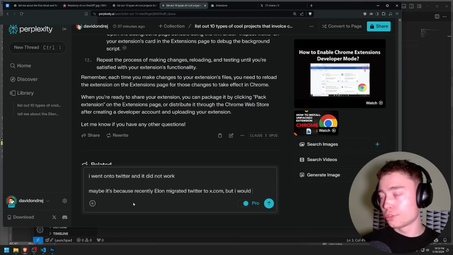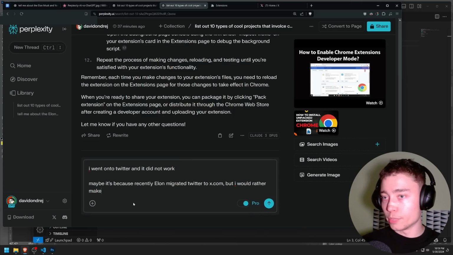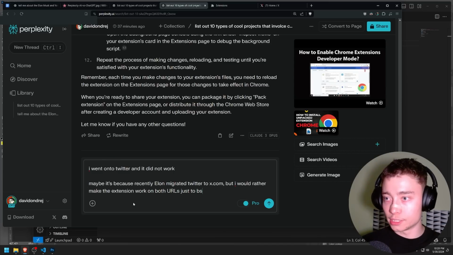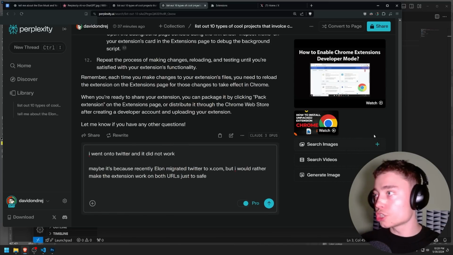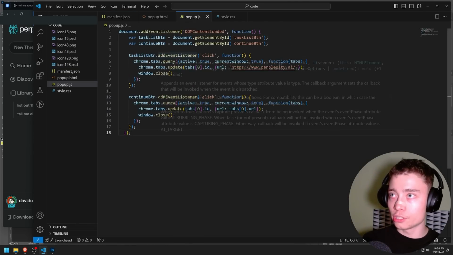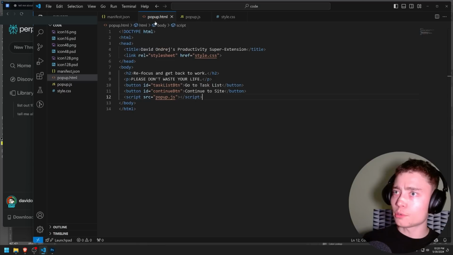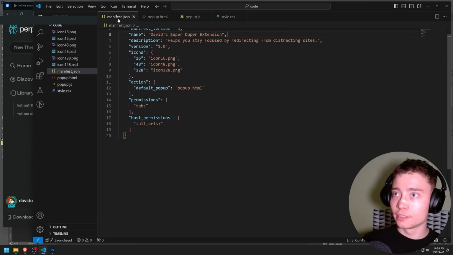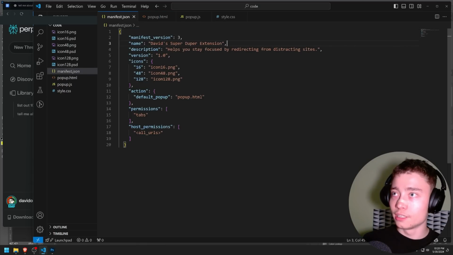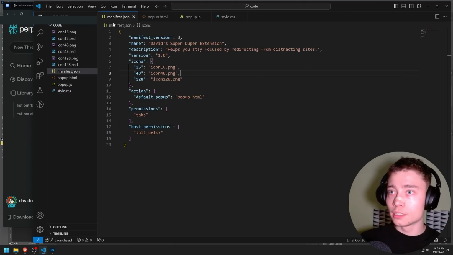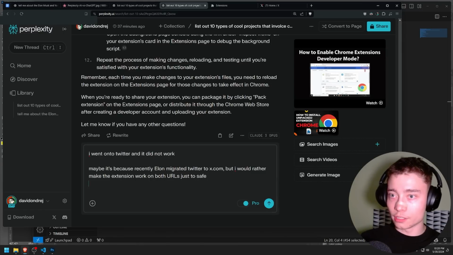But I would rather make the extension work on both URLs just to be safe. And now we can actually give it the code. So probably the JavaScript is the most important one. And actually, am I crazy or is it checking the URL somewhere? I don't even know, man. Okay, actually, I'm going to include all of that in the prompt.